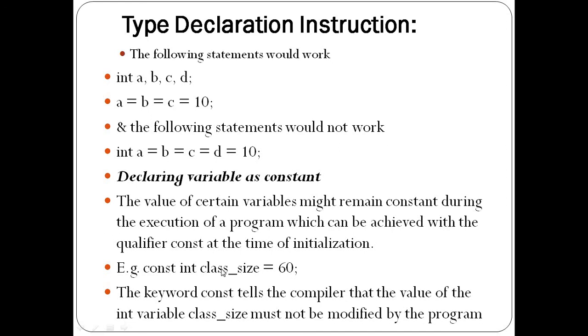Means at the time of execution, suppose I give class size equal to 80, then it will not change because this variable is declared with the const keyword. So that's why once we declare a variable as const, its value cannot be changed during the execution. But if we do not specify const, then the variable value can be changed or varied during the execution of the program.